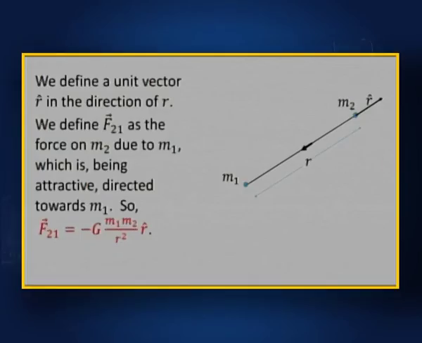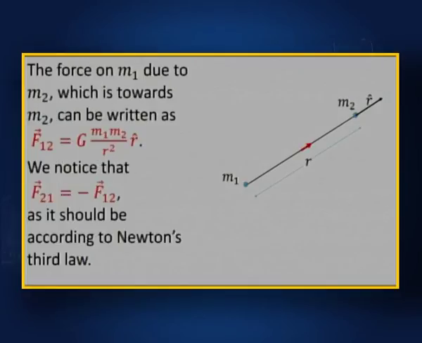You can see, I will show you again. Now, we consider the force acting on m1 by m2. This force attracts m1 towards m2. Therefore, this force is in the direction of this red arrow, in the direction of the unit vector. Therefore, we can write the force F12, that is the force acting on m1 by m2, which is equal to G times m1 m2 by r squared into r cap.